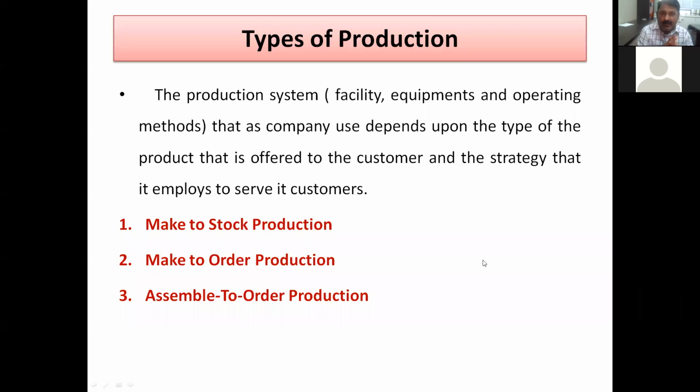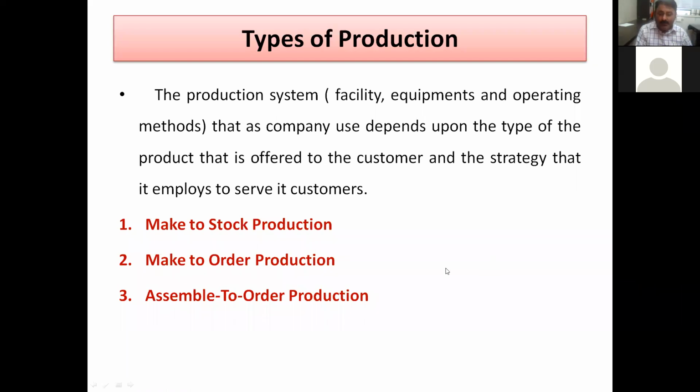Last lecture, I will take just a review of what we have discussed, and let us proceed further for today's lecture. In the last lecture, we have discussed the production system. We have discussed make to stock, make to order and assemble to order. These are the three different production systems.